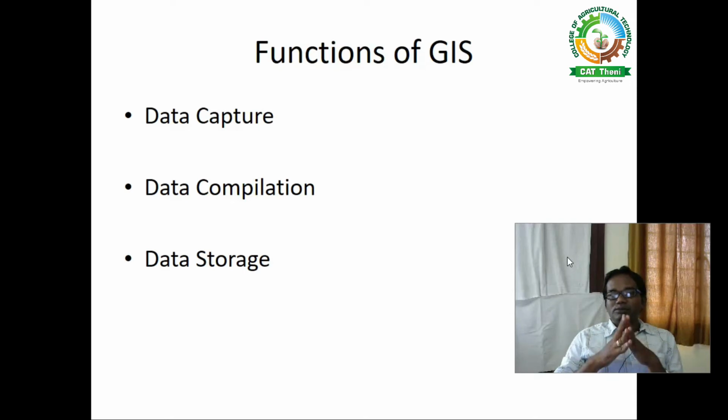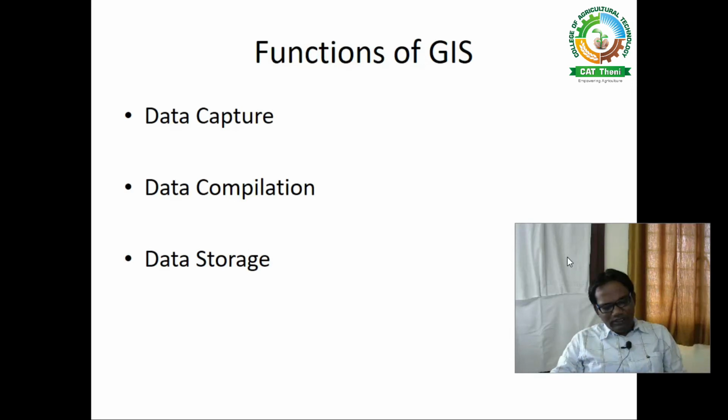And the next point is that this is a very indispensable tool for governance, commerce, and environmental and social issues. So we can collect any of the issues. If you want the environmental issues about a particular district, immediately we can collect them from the GIS. If you want the social issues from a particular district or area, immediately we can get them through GIS. So that's why it is a very indispensable tool.